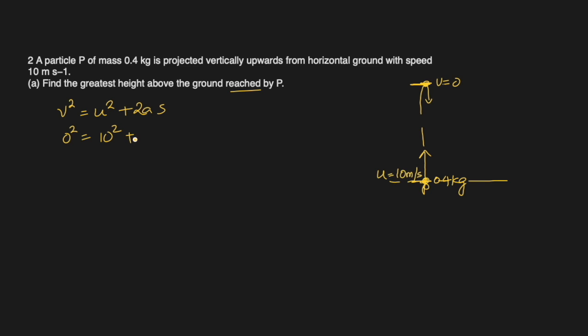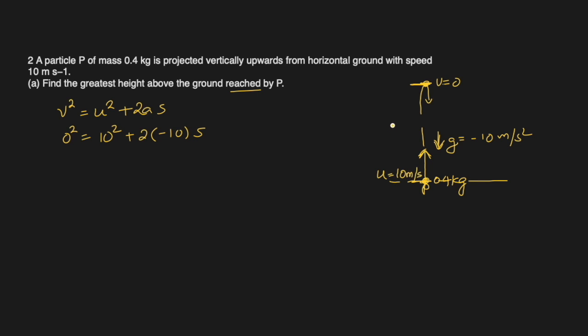So 10 square plus 2 times gravity will be moving downwards. Acceleration due to gravity is always downwards. Since U is upwards, we will take this G, which is A in this case, equal to minus 10 meter per second square. So we'll write it here.